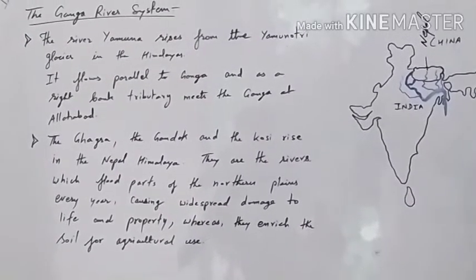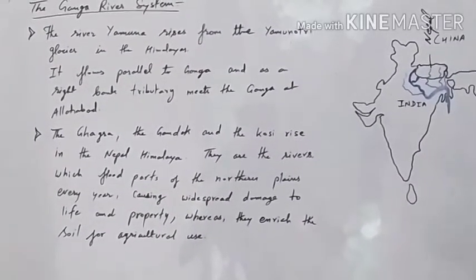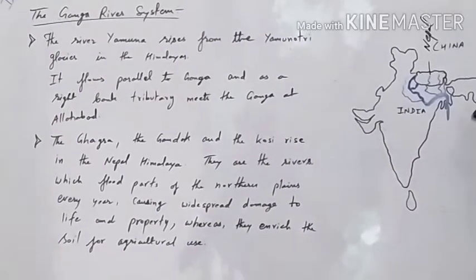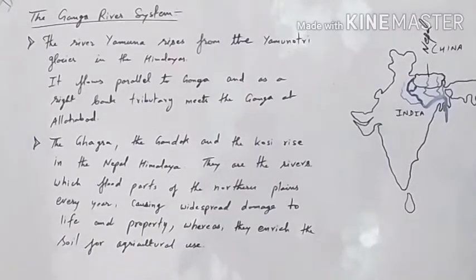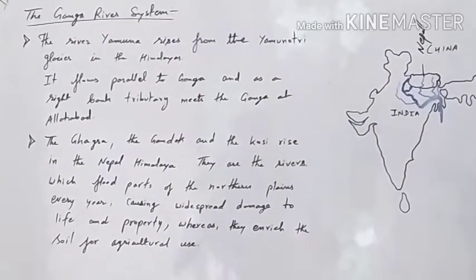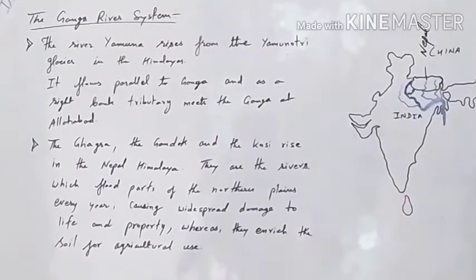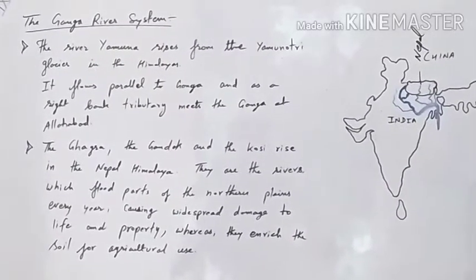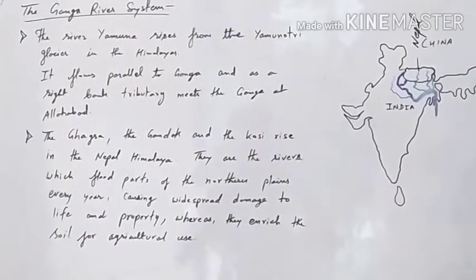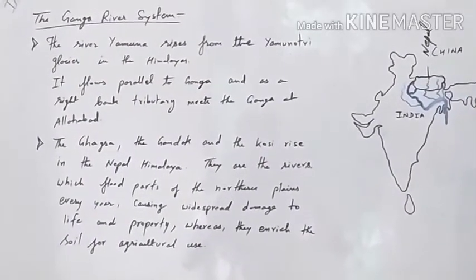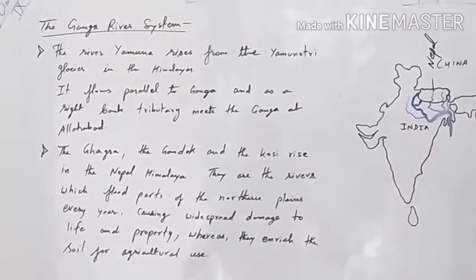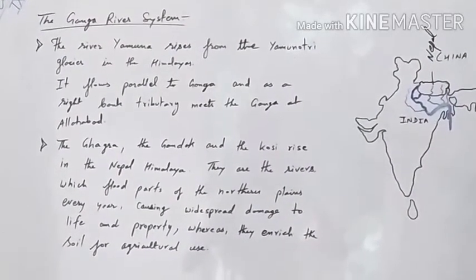But they also have a positive side, that is they bring fertile sediments. They bring the sediment which makes the soil fertile in this region, and that is very good for agricultural use. There is a positive side as well as a negative side of these rivers. So you can understand that the rivers coming from the Nepal Himalayas mostly cause floods in the region closer to the northern plain related with Nepal.